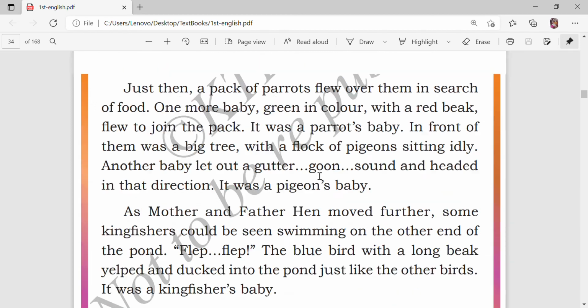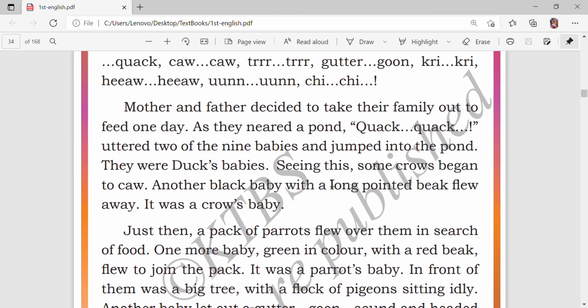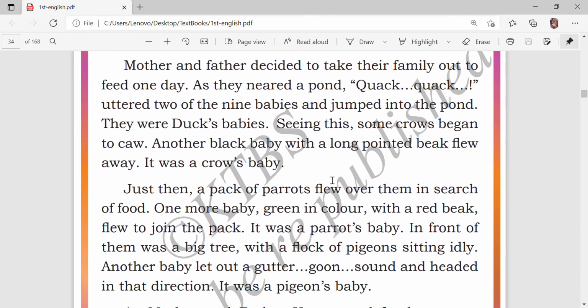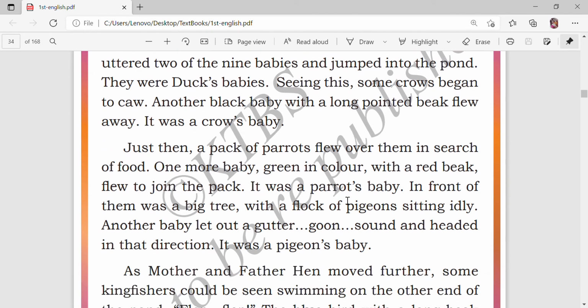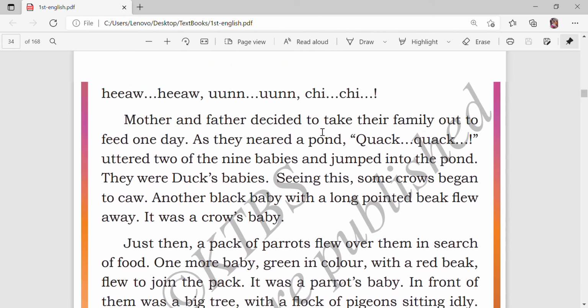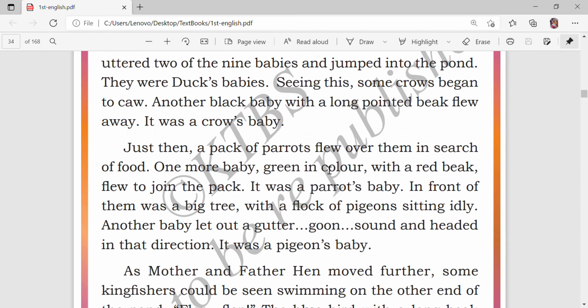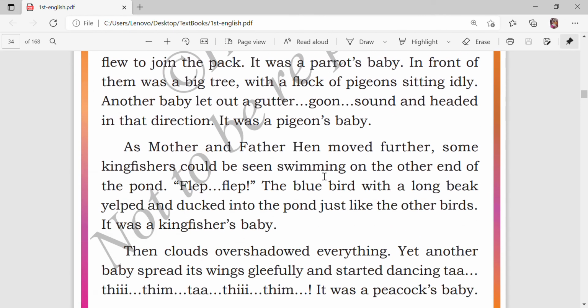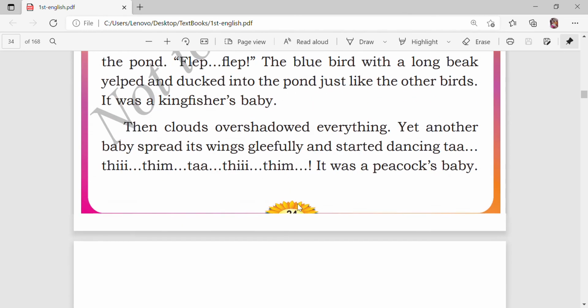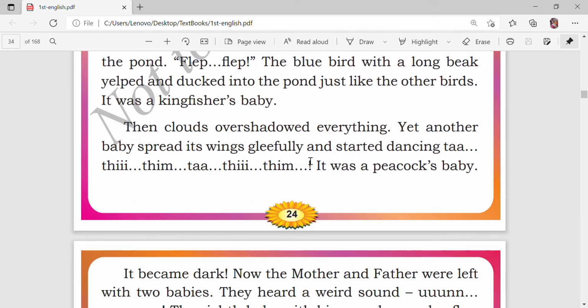First one is the peacock baby, then after, the crow's baby, then after, the pigeon baby. First, sorry, not peacock, the parrot baby. Then after what? Pigeon baby. Then after, duck baby. Then after what, children? Kingfisher's baby.